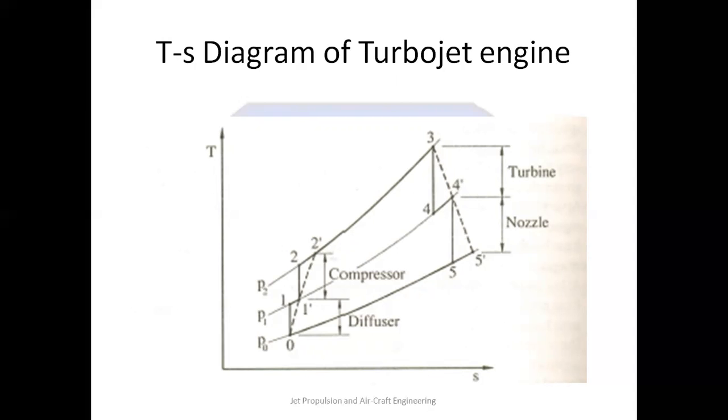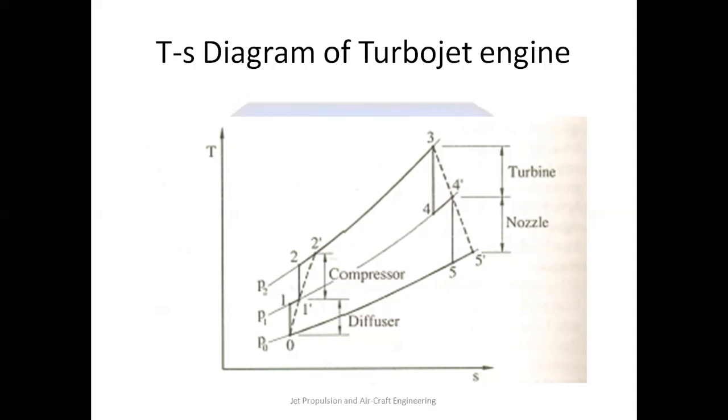In the same way, process 1 dash to 2 is the isentropic compression in the compressor, where all the air which has come out from the diffuser has its pressure increased from P1 to P2.